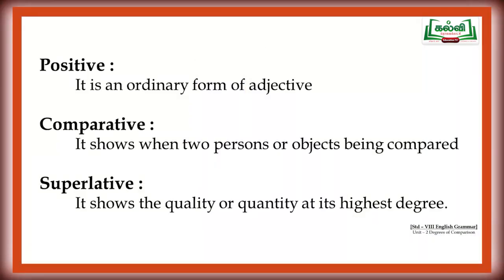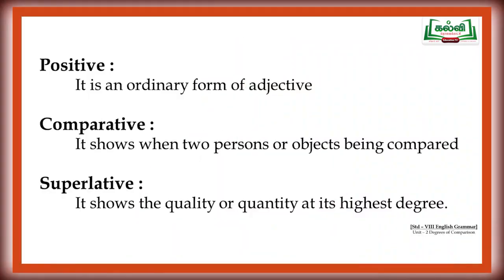What is meant by positive degree? It is an ordinary form of adjectives. Second one is comparative. It shows when two persons or two objects are being compared. Third one is superlative.